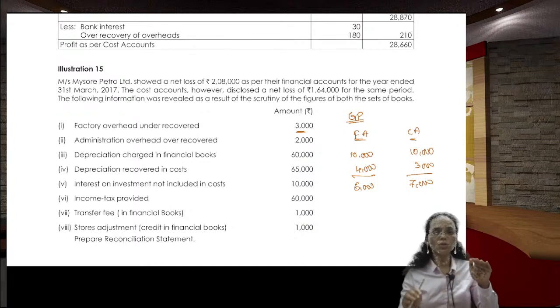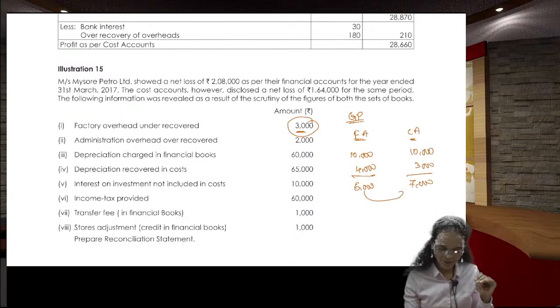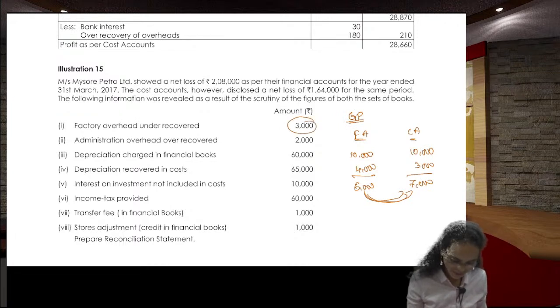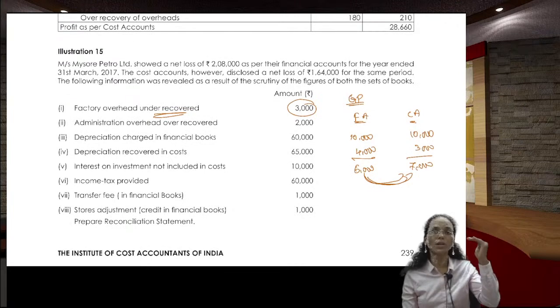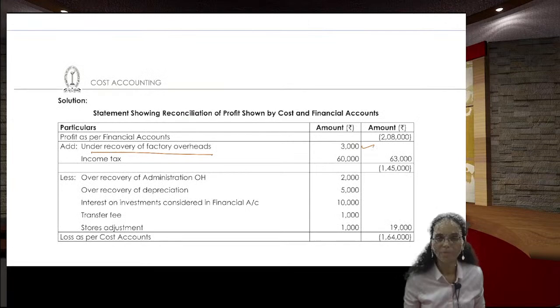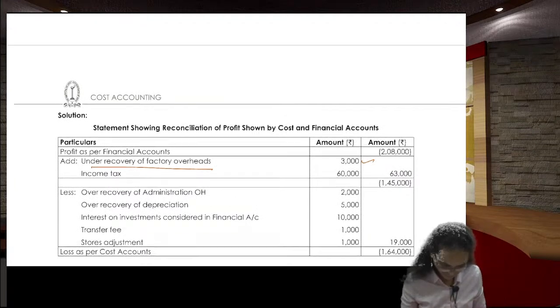So, what you need to do? You cannot touch the cost one. You need to touch only the financial one. So, you add back this 3,000 rupees. Whatever the amount is of the under recovered one, the difference you add back. In our question, this is 3,000 rupees. So, the 3,000 rupees under recovered portion you need to add back to the financial one. Under recovered factory overheads, add back. If it is over recovered, minus it. Under recovered, plus it.